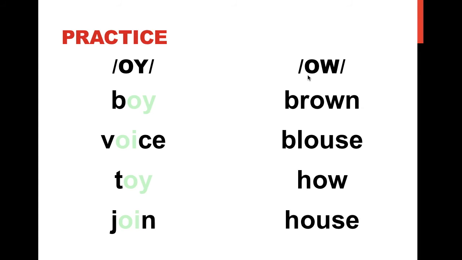Now let's try the ow sounds again. The first word, brown. The next word, blouse. The next word, how. The last word, house.